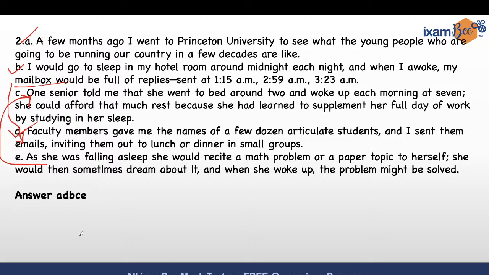Once you connect the dots, even if you don't connect the dots for all the sentences, here what did we do? We had 5. We first sorted out 3 of them, right? Once we sorted out 3 of them, the other 2 would be just a process of elimination. You can do it, right?